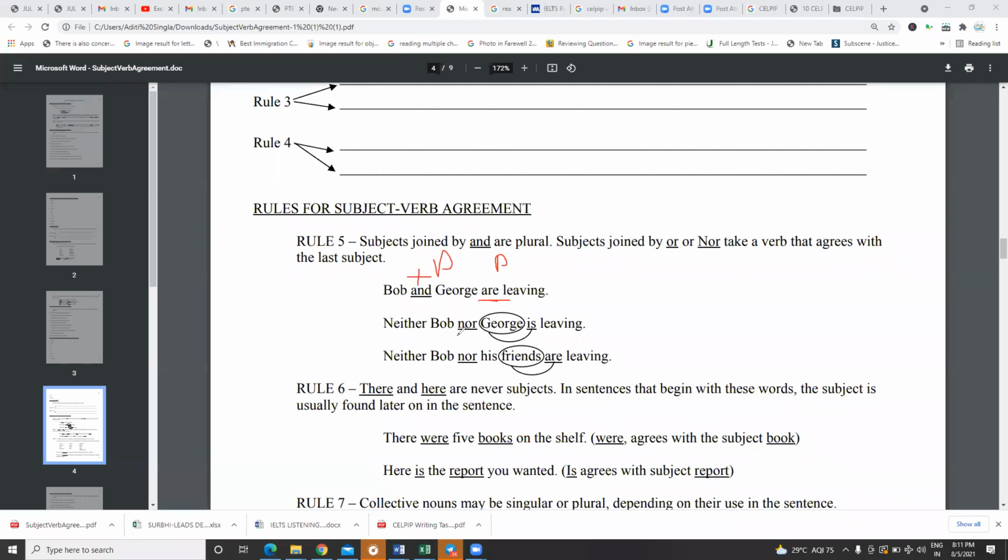Whereas if the subjects are joined by or or nor, we have to see the verb that is with the last subject. So here it's singular, so the verb is also singular. Simple. On the other hand, friends is plural, so the verb is also going to be plural. So rule number 5 says, if it's and, then always plural. But if it's or or nor, see the last subject.